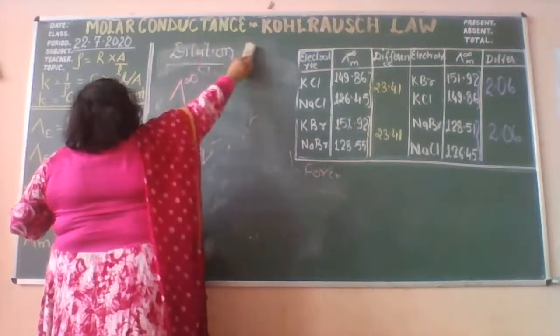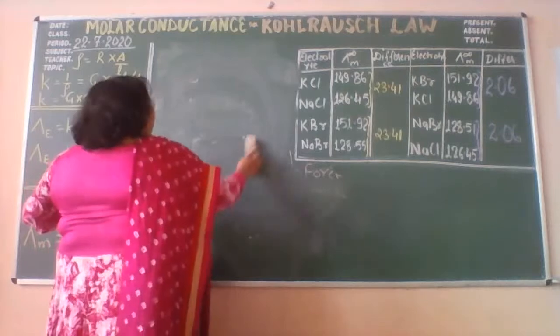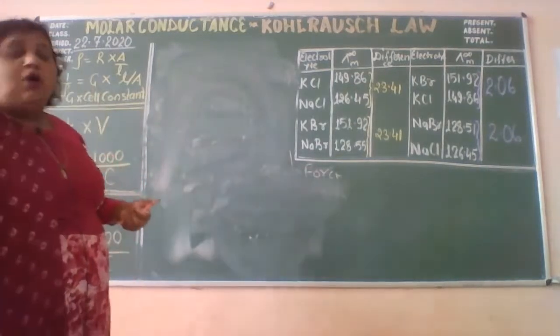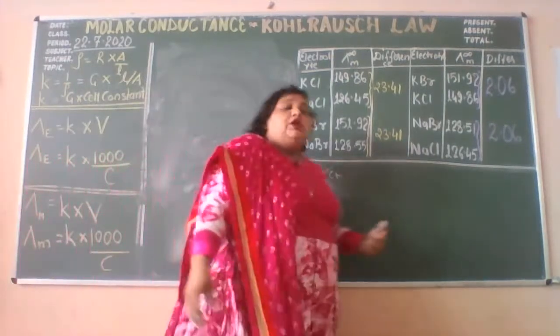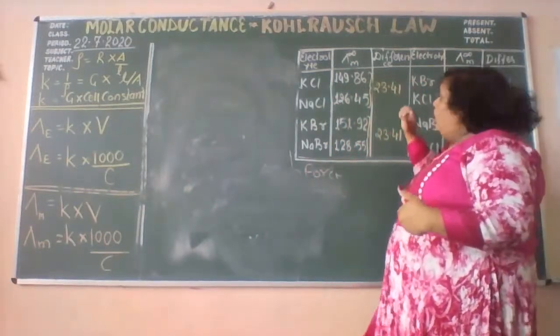What did Kohlrausch do? Kohlrausch did experiments on the conductivity of solutions at infinite dilution. Here I have prepared a table you can see.